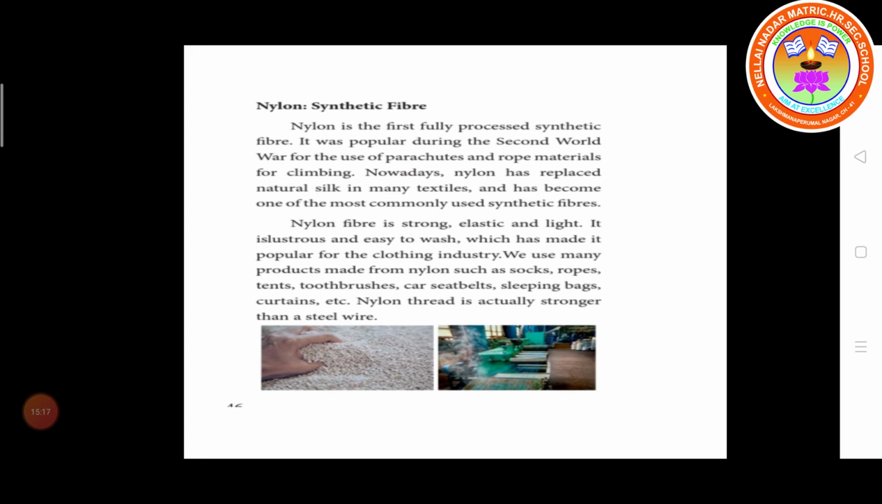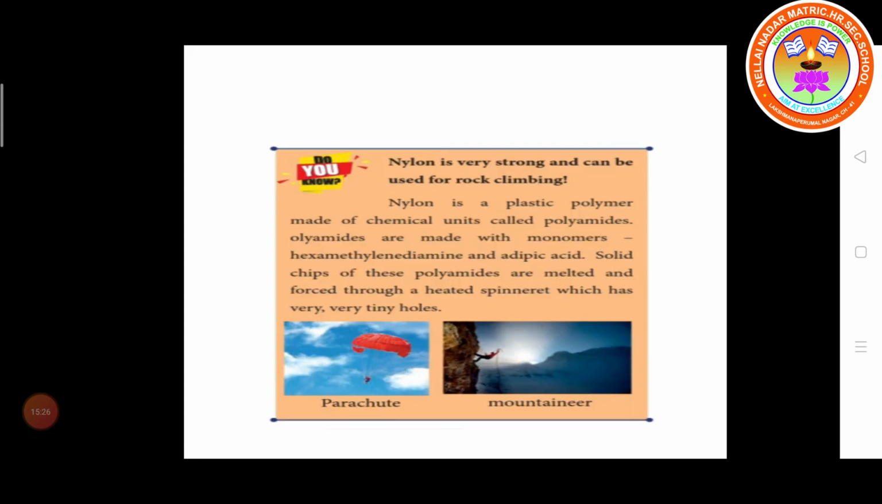Nylon thread is actually stronger than steel wire. Nylon is very strong and can be used for rock climbing and parachutes. Nylon is a plastic polymer made up of a chemical unit. What is the name of the chemical unit? Polyamide. Nylon is otherwise called polyamide.